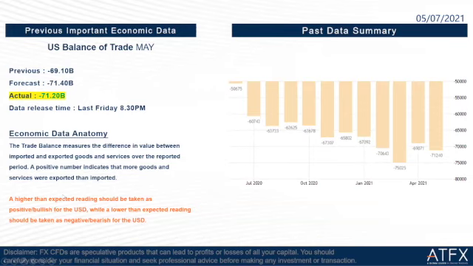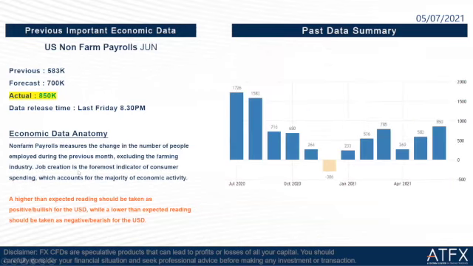The third one is US non-farm payrolls for June. The previous is 583K. The forecast is 700K. The actual is 850K. The data was released last Friday at 8:30 at night. A higher than expected reading should be taken as positive or bullish for the US dollar.